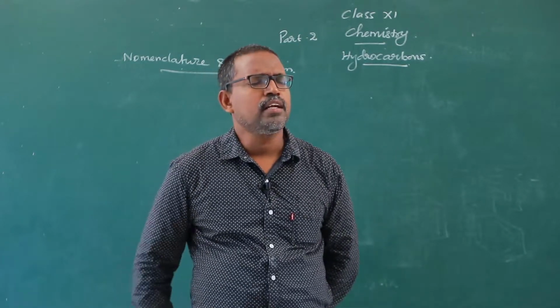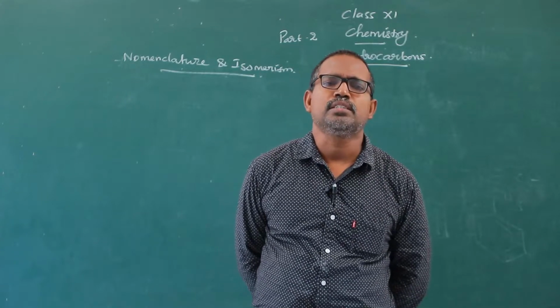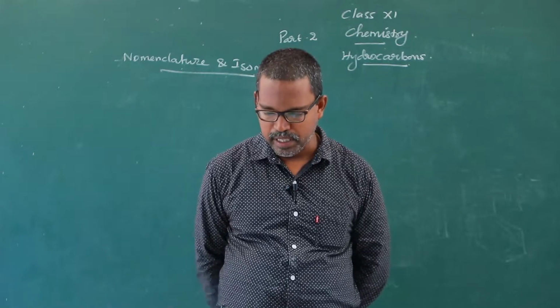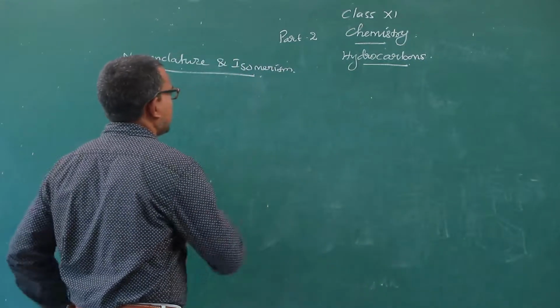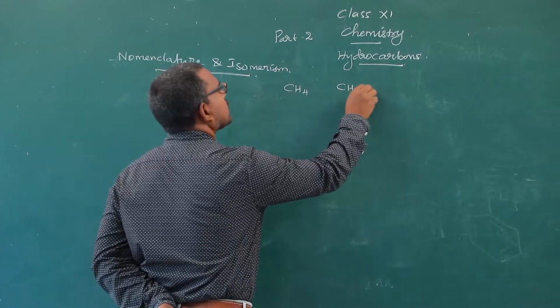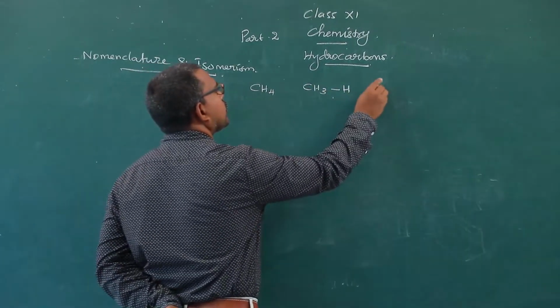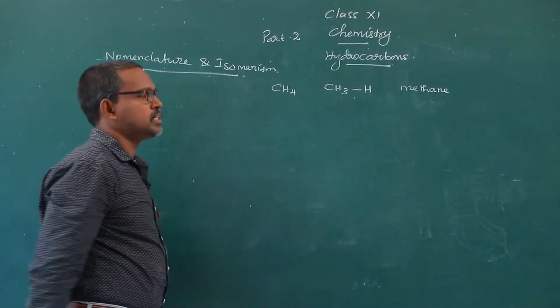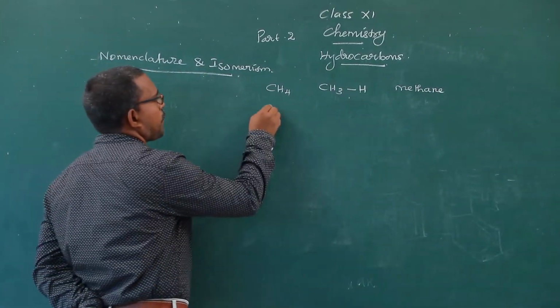Under this hydrocarbons chapter, today we are going to discuss the nomenclature and isomerism of hydrocarbons. We already learned about the nomenclature of the alkane series. The first member of alkane is methane, CH4, written like this, CH3-H. The common name of the compound is methane, and the IUPAC name is also methane.